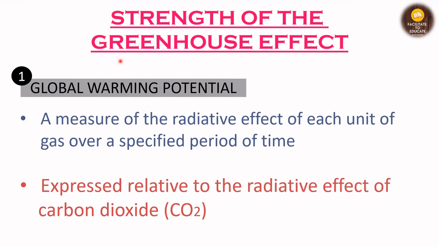What is global warming potential? It is a measure of the radiative effect of each unit of gas over a specified period of time. It is expressed relative to the radiative effect of carbon dioxide. So we take the radiative effect of carbon dioxide as 1, and relative to that we express all the other gases. So this is the first factor that affects the strength of the greenhouse gases.